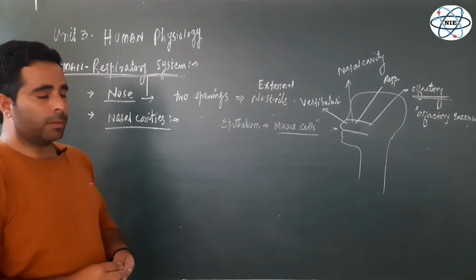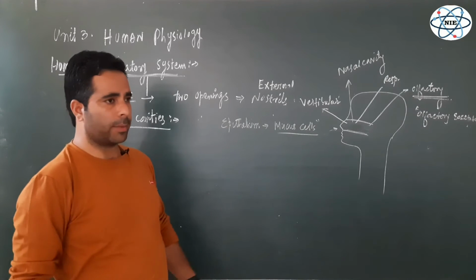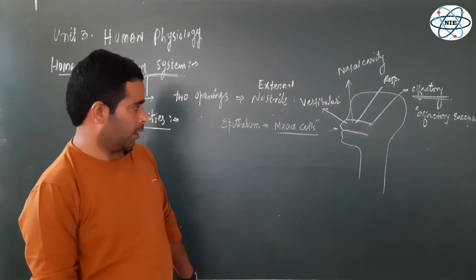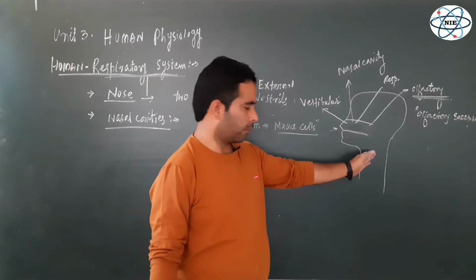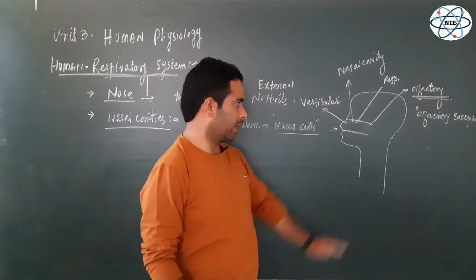This epithelium and its mucus cells help in trapping various types of germs and dust particles, so that they cannot enter into the pharynx and then into the trachea, and cannot go to the other parts of the respiratory system.